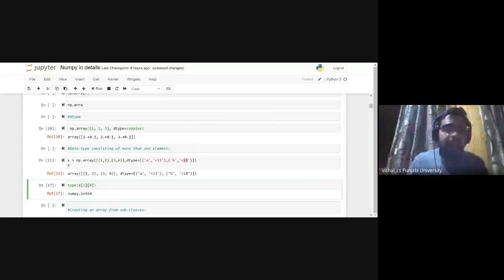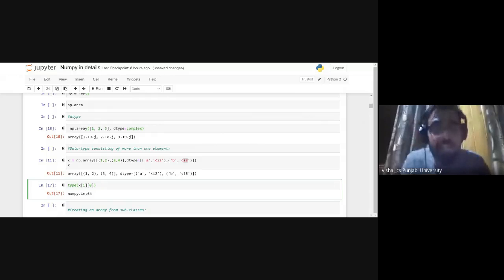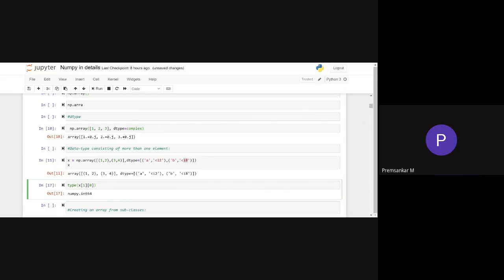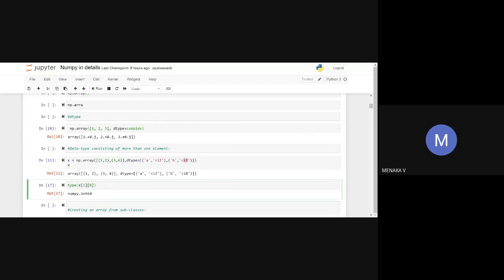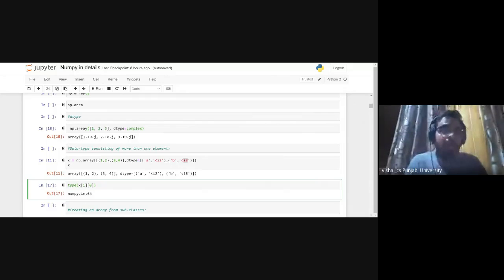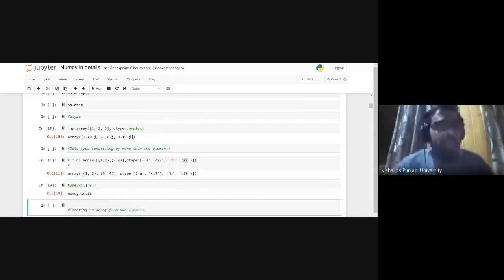A's data type is integer I16, I2. I2, that means I16. So the type of 3 will be integer 16.